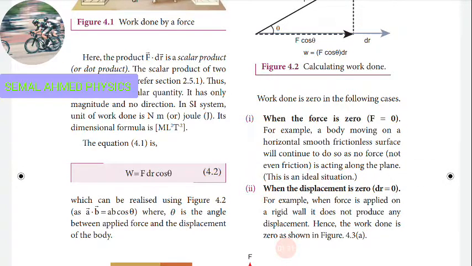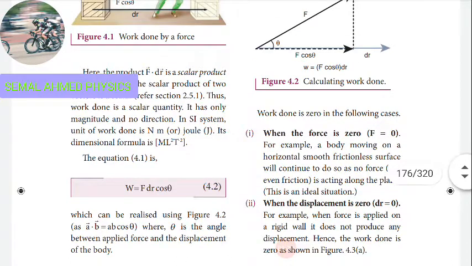Look at the equation here: work is equal to force into displacement. That is the basic formula for work. Here you can see W is equal to F into dr cos theta. This means work is equal to force into displacement. Here, in the displacement, they have given dr cos theta.